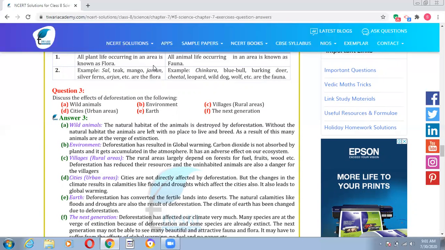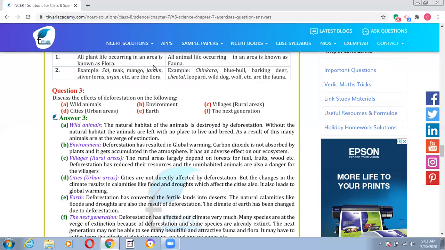Then we have, discuss effects of deforestation on the following. First is wild animals. What will be the effect of deforestation on wild animals? The natural habitat of the animals is destroyed by deforestation. Without the natural habitat, the animals are left with no place to live and breed.